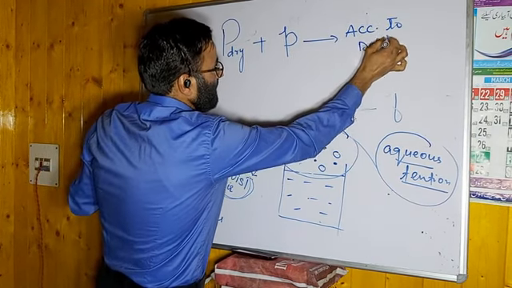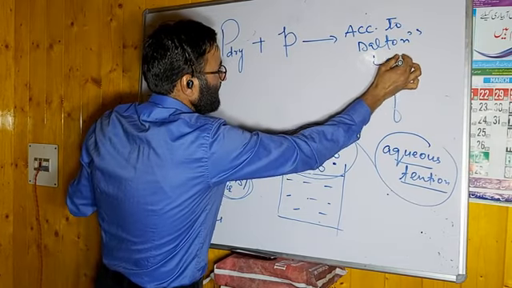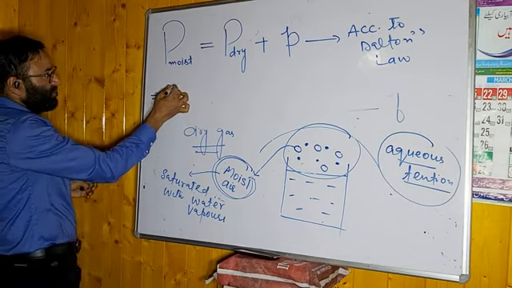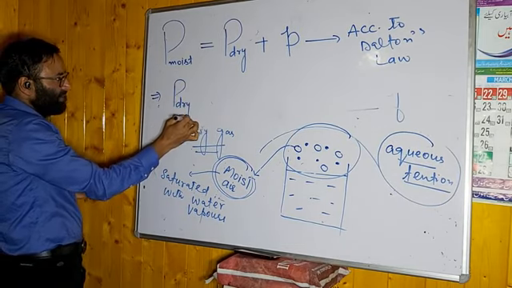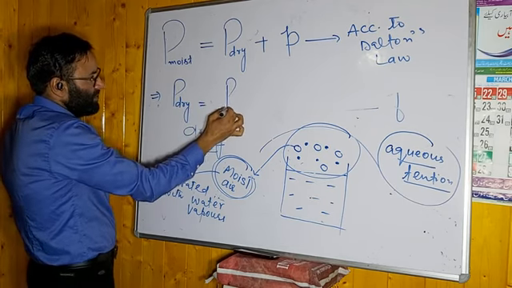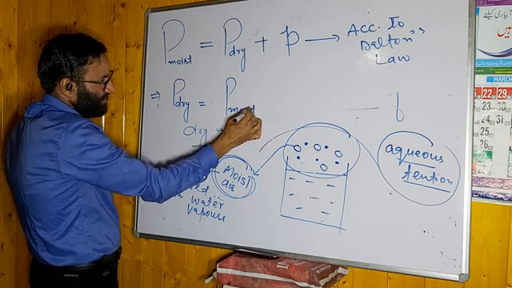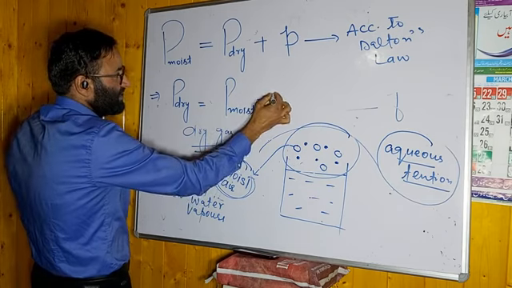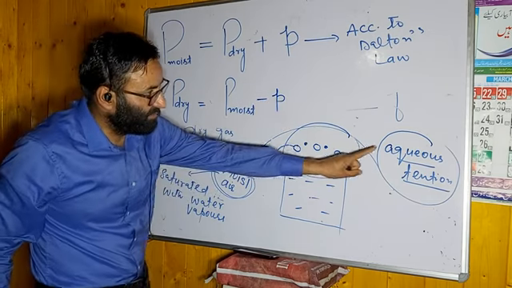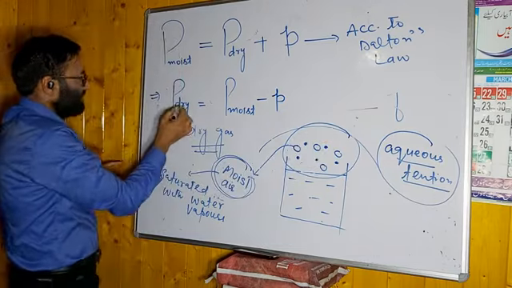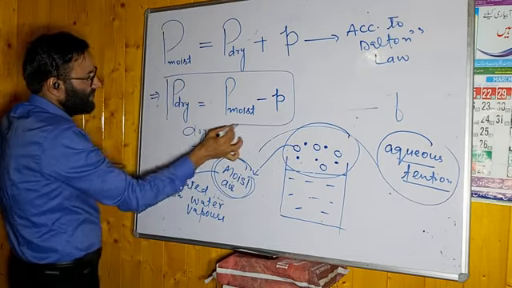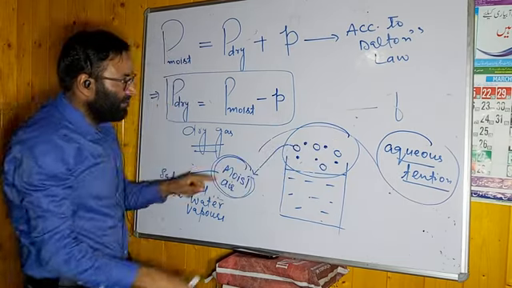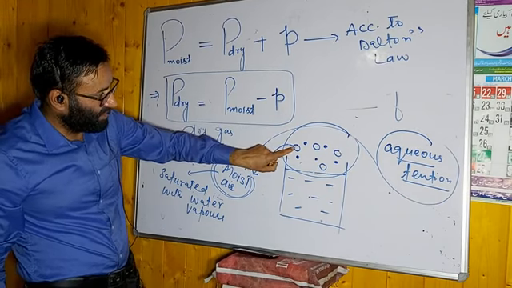According to Dalton's law, that is, the total pressure is equal to the sum of individual pressures. जो मैंने आपको यहाँ पे बोला है, आपको P dry बोलना है, pressure of dry gas बोलना है. It will be equal to जो total pressure होगा moist air का, minus ये water vapors का individual pressure कितना होगा. उस pressure का नाम मैंने क्या रखा था? Aqueous tension. It means that P dry is equal to P moist minus p. P moist means total pressure and minus p means pressure because of water vapors.